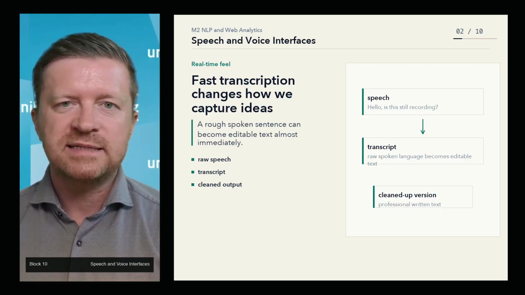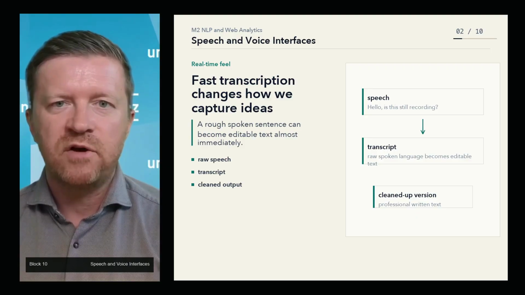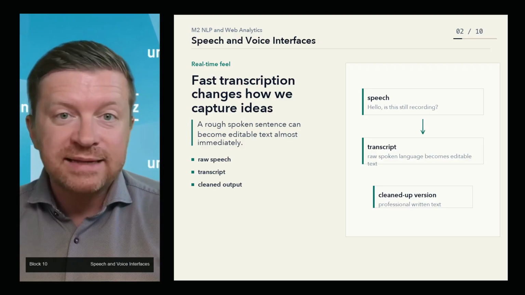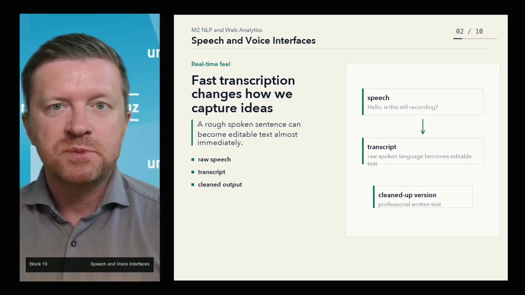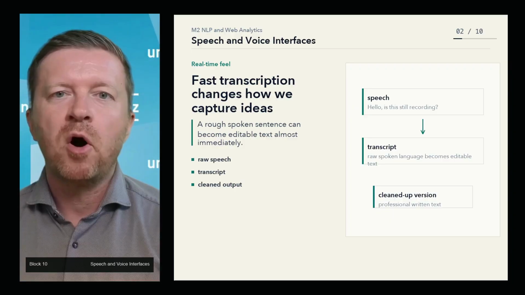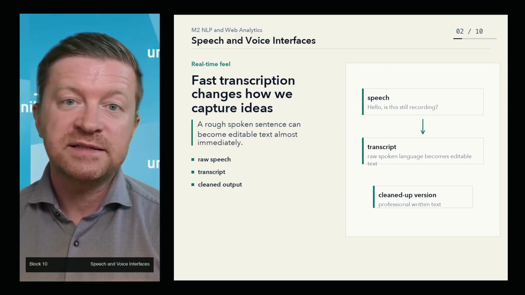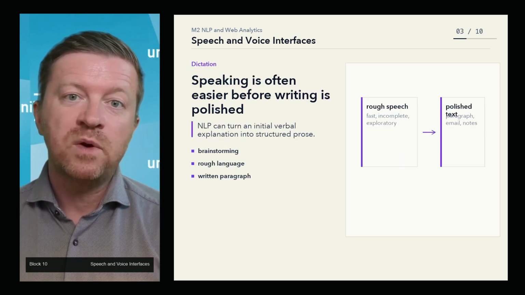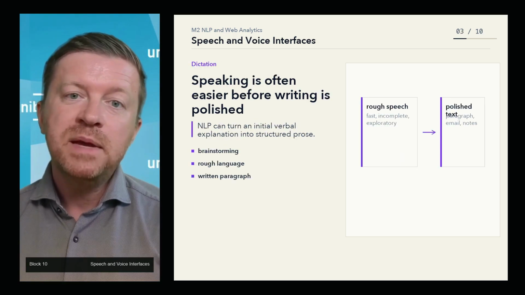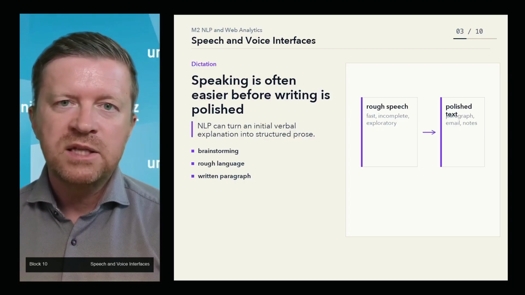Once the text exists, we can send it into another model call and ask for a cleaned up version. The result is a practical dictation tool. Speak freely, capture the raw language, then transform it into polished written text. This matters because speech is often faster than typing, especially when we are brainstorming. Many people can explain an idea verbally before they can write it well.